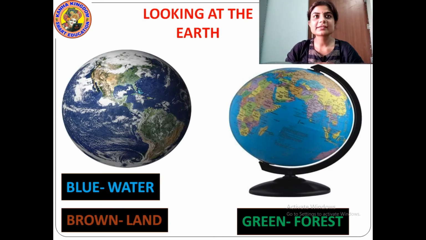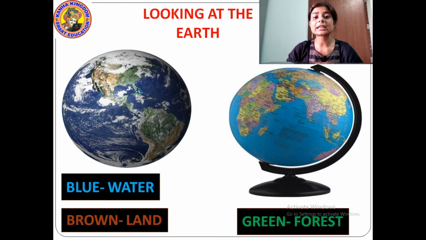So now students, looking at the earth, can you compare the earth with the globe? A globe is a small model of the earth. The globe is exactly looking like the model of the earth. With the help of this globe, we can study the different countries, the different continents, the different oceans that are on the earth.